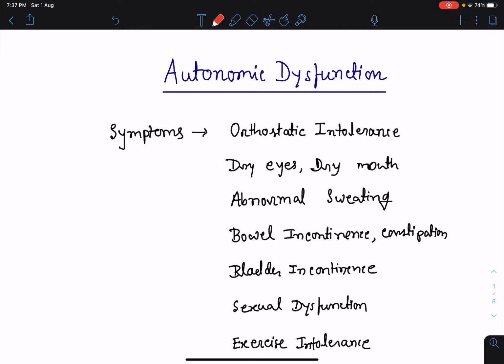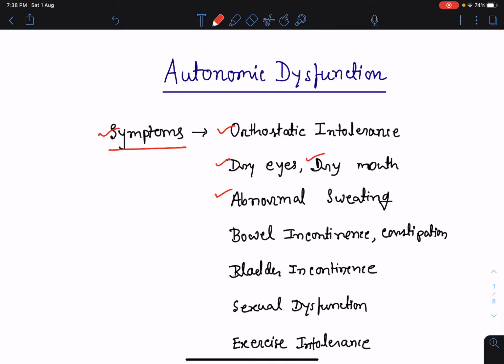Now, let's talk about the symptoms of autonomic dysfunction. The patient may present with orthostatic intolerance or orthostatic hypotension. Means that when the patient stands up, the patient may feel dizzy or giddy. Even the patient may have syncope also. The patient may complain of dry eyes, dry mouth. There will be abnormal sweating. Abnormal sweating means there may be increased or decreased sweating, even absence of sweating.